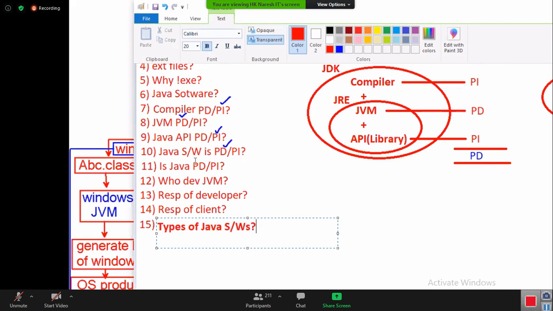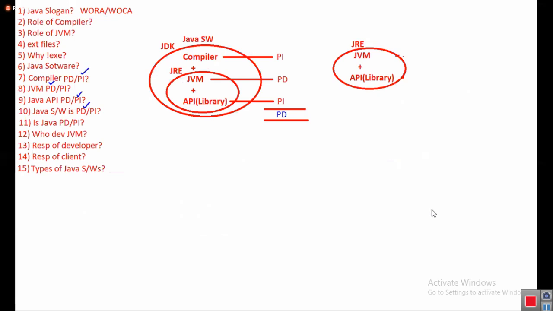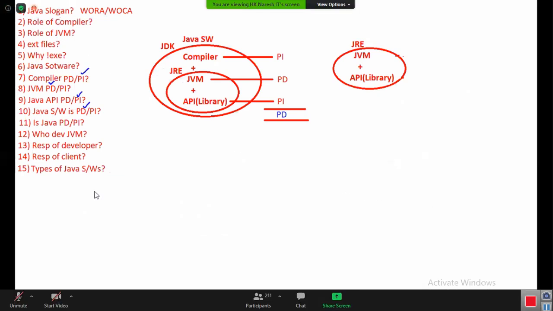How many types of Java software do we have? We have two types. What are they? JDK and JRE. Can I hope all people got clarity? These are the total 15 important facts on Java program and Java software.